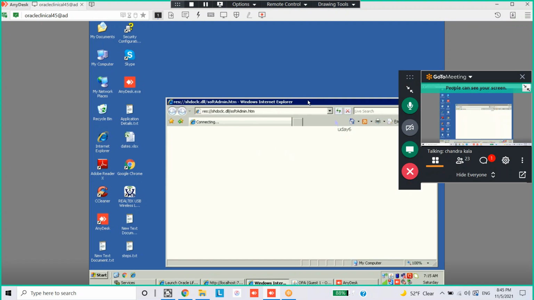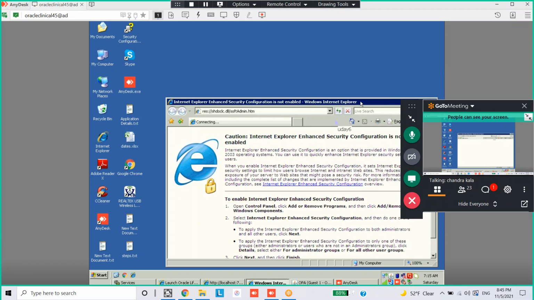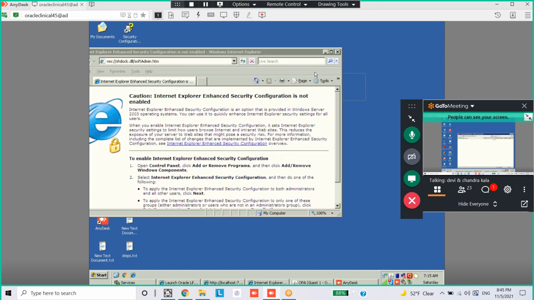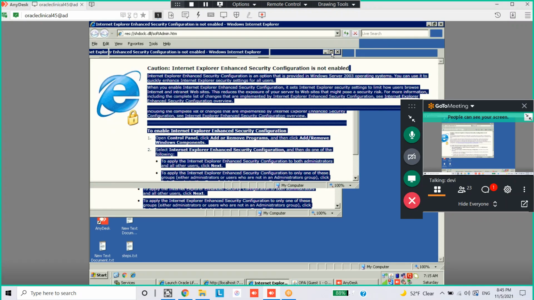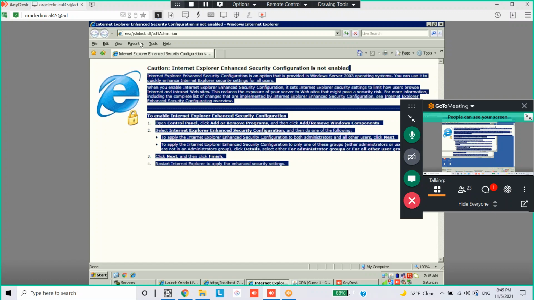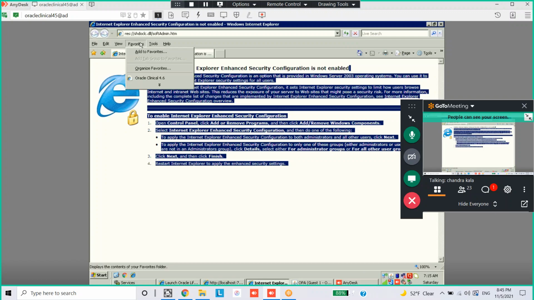So can we freeze the whole study? Yes, we can freeze the entire study, right? Can we lock the whole study? No, we cannot lock the whole study. We can lock site by site.